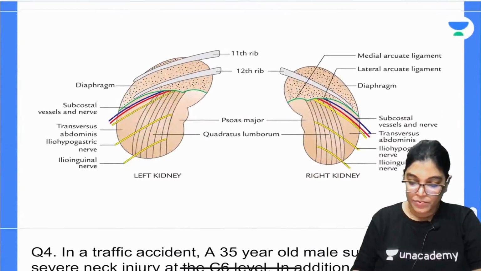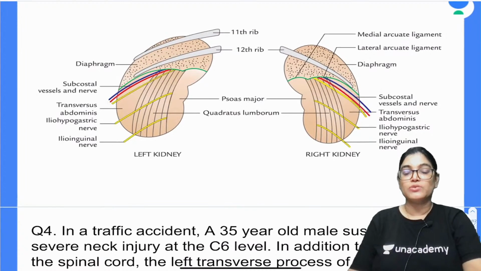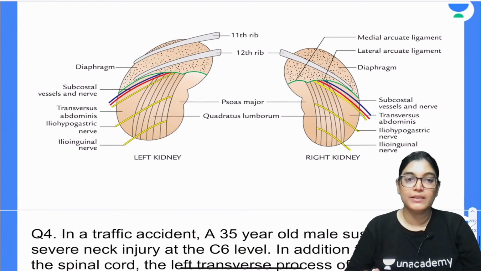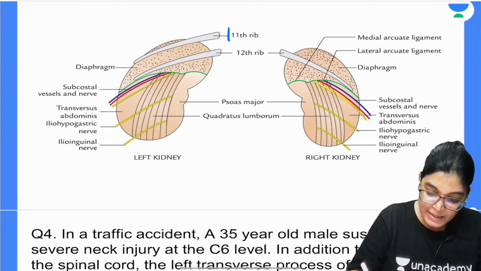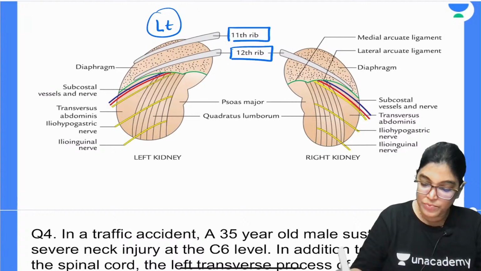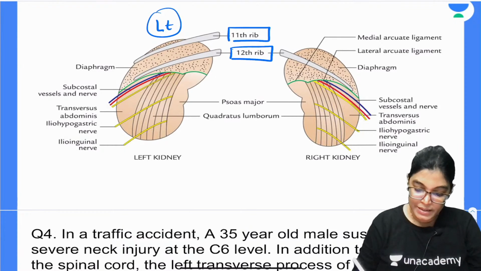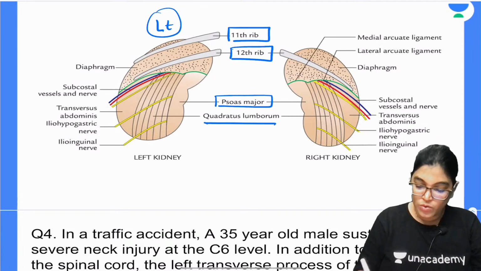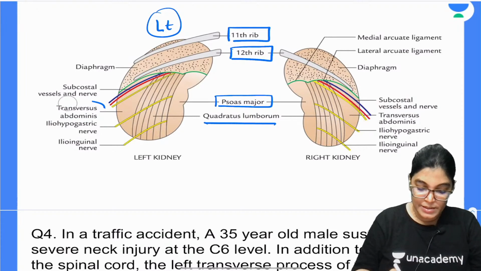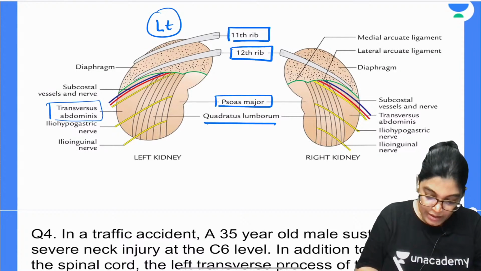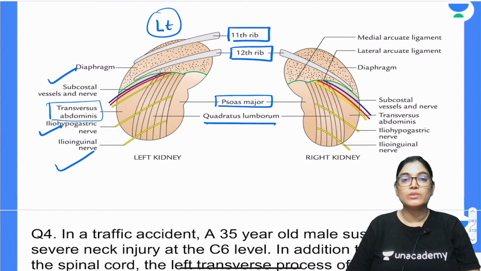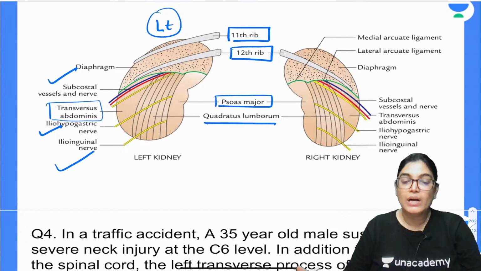Now let me show you a diagram for it. Just focus on this diagram. Clearly you can see that the structures related posteriorly are the 11th and 12th ribs for the left kidney and only the 12th rib for the right-hand side. The muscles from medial to lateral are psoas major, quadratus lumborum and transverse abdominis. Nerves related are the subcostal nerves and vessels, iliohypogastric and ilioinguinal nerve. This diagram is beautifully showing you the structures related.